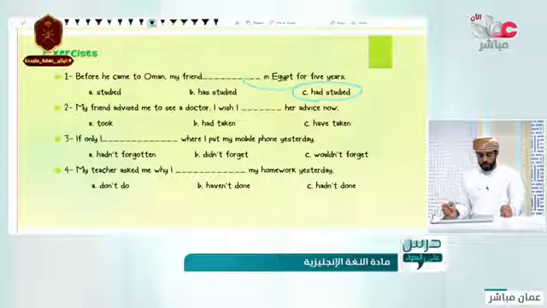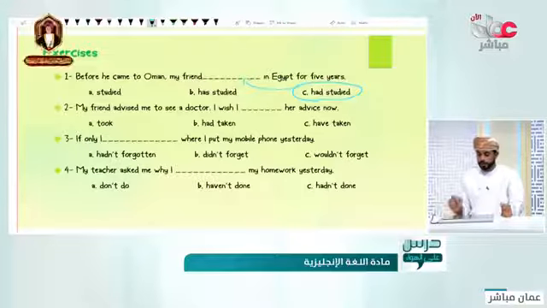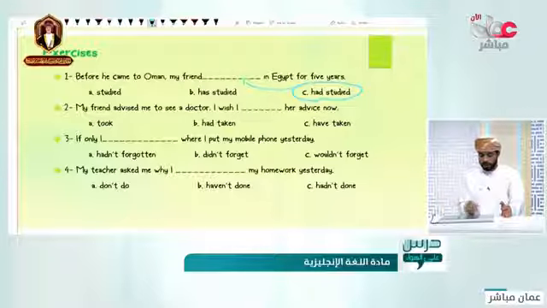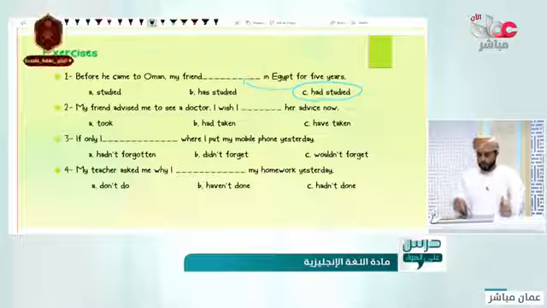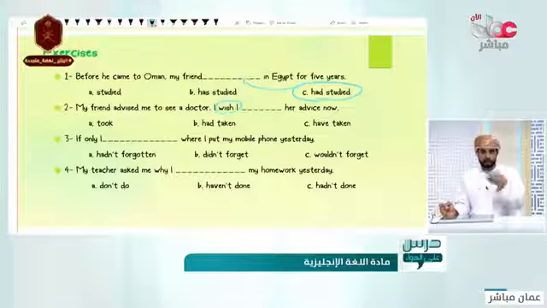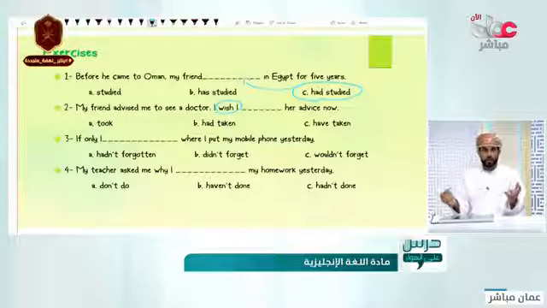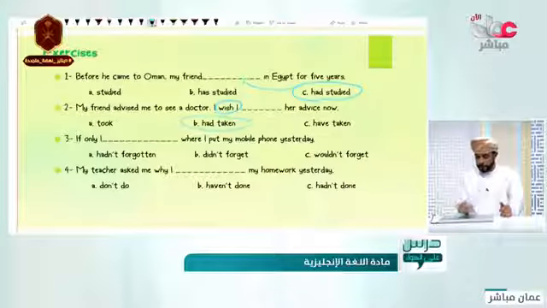Now, let's read two. My friend advised me to see a doctor. I wish I had advice now. I wish I took, I had taken, or I have taken. Look at the clues there. Look at the words we have talked about before. Yes, the word I wish. I wish indicates something there. So I wish is a regret. What should we use? Yes, the past perfect, had taken. Nice.